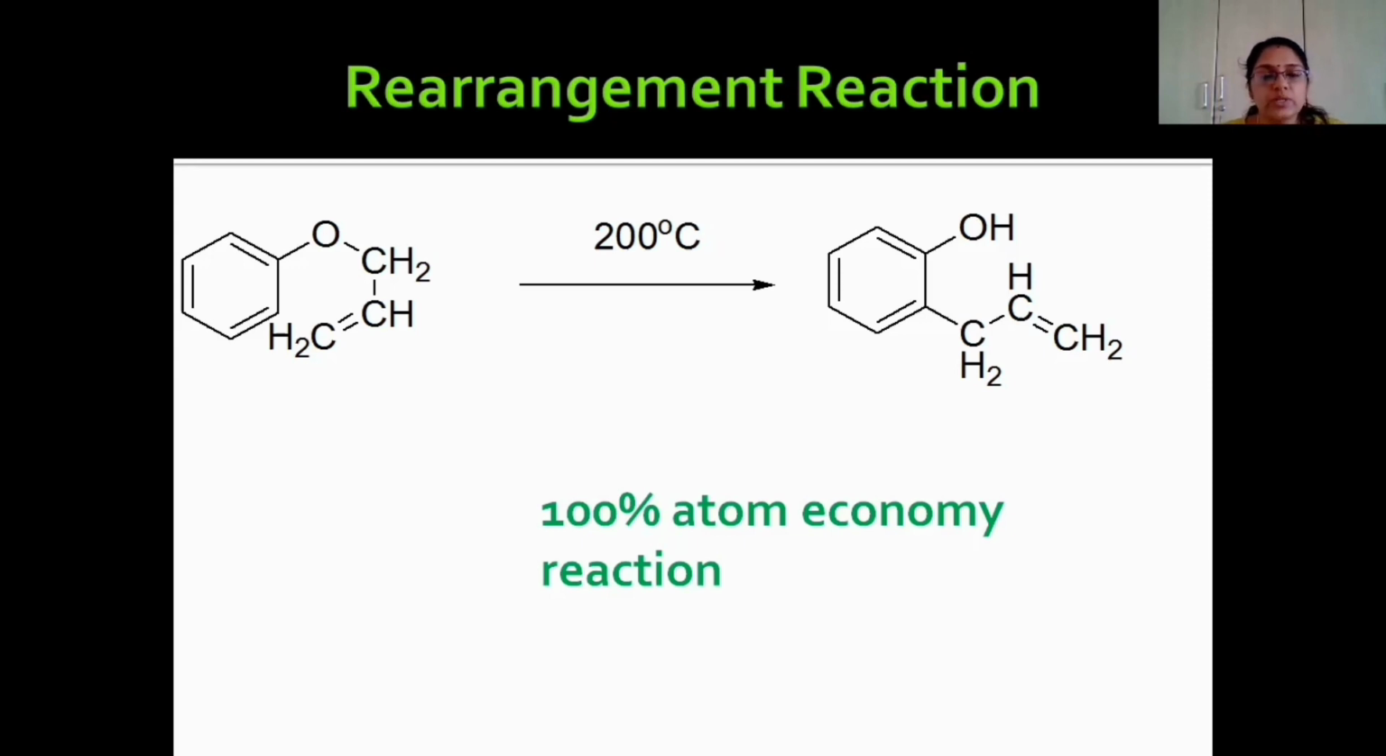Consider first the rearrangement reaction. We take an example, ortho allyl phenyl ether. When this allyl phenyl ether is heated to 200 degrees Celsius, there is a simple rearrangement in the reaction. That means no byproduct is formed; it is a simple rearrangement inside the molecule. So when we calculate the atom economy, we get 100%. So rearrangement reactions can be considered 100% atom economical reactions, or green reactions.